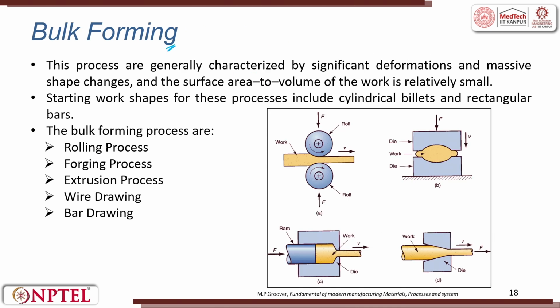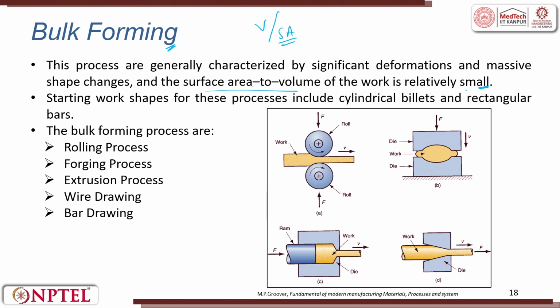Now, let us get into bulk forming processes. These processes are generally characterized by significant deformation and massive shape change, and the surface area to volume ratio of the workpiece is relatively small. Surface area will be less; you have to see the ratio. People also call it volume to surface area.